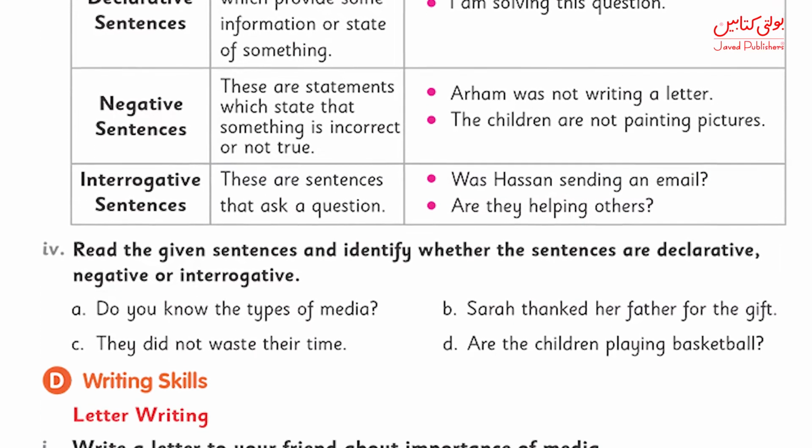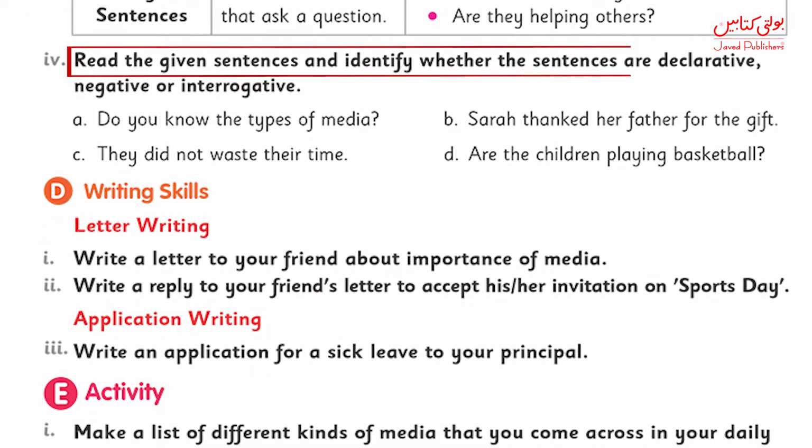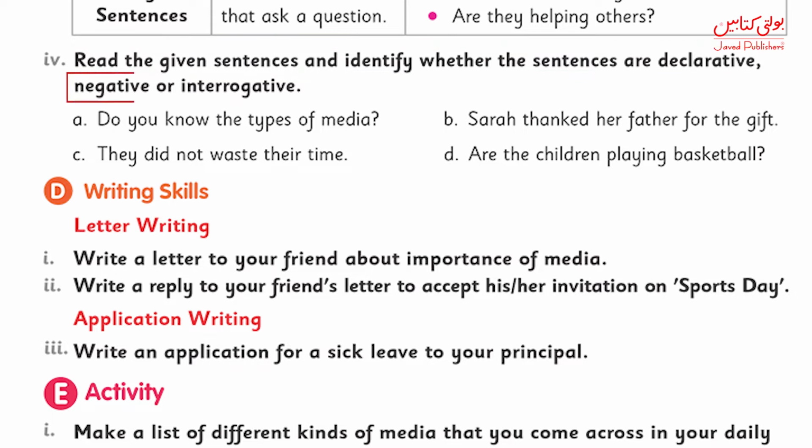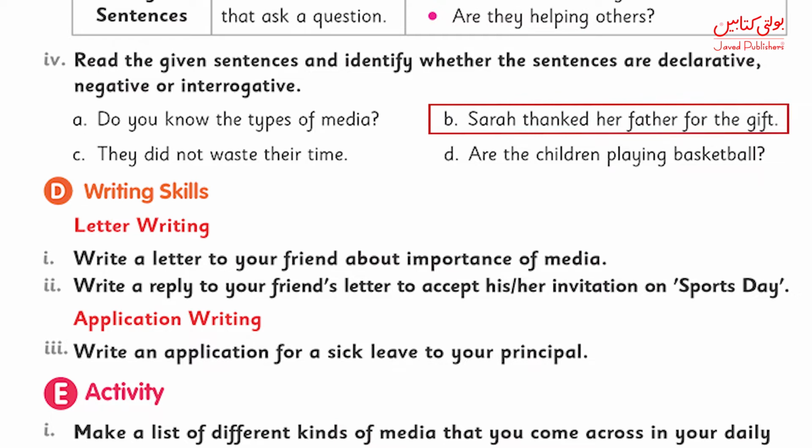Now you have been asked to read the given sentences and tell whether the sentences are declarative, negative or interrogative. A. Do you know the types of media? This is an interrogative type of sentence. B. Sarah thanked her father for the gift. Now because this is a simple statement, so it is going to be a declarative sentence.